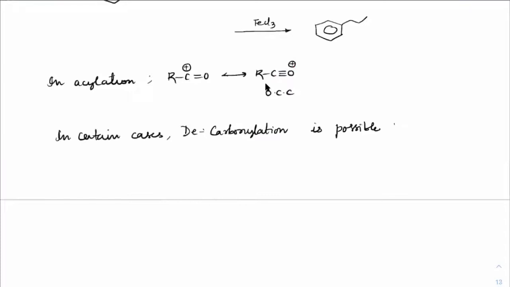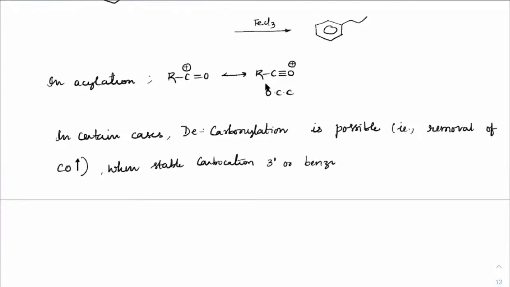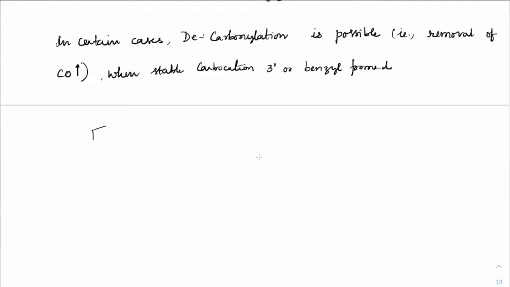That is the removal of CO, when a stable carbocation like tertiary or benzyl is formed. In such a case, actually alkylation is happening. It is not the acylation which is taking place. Let me show you that.